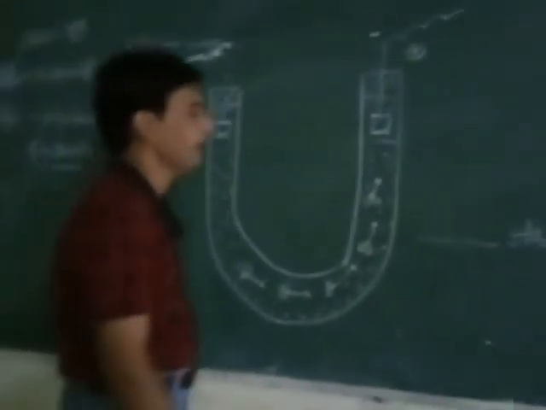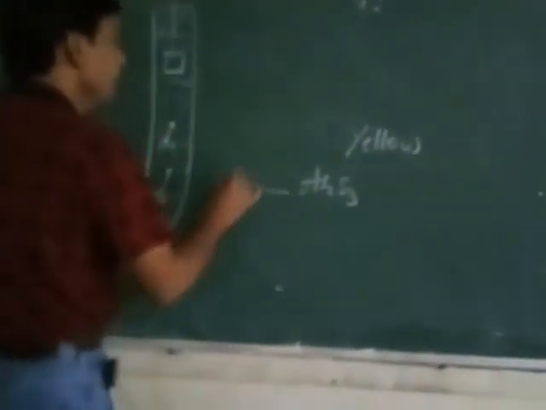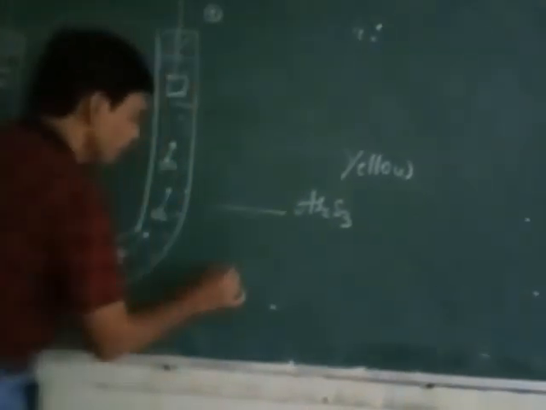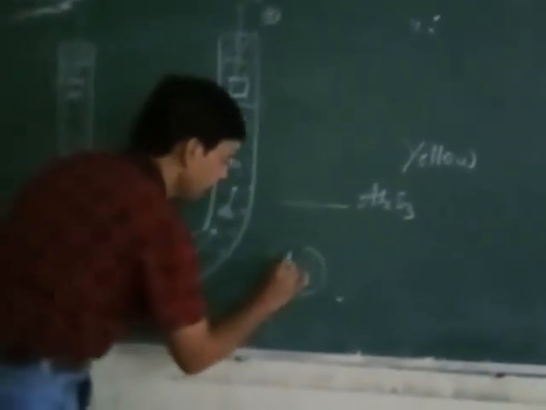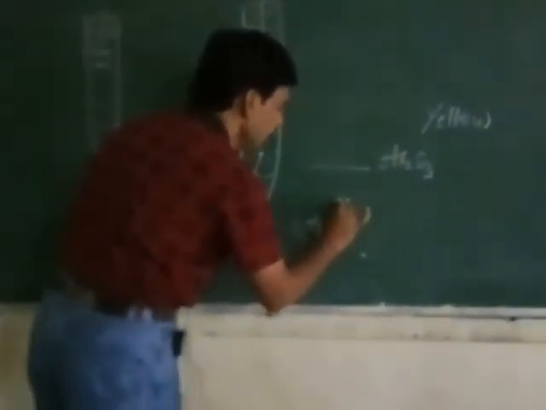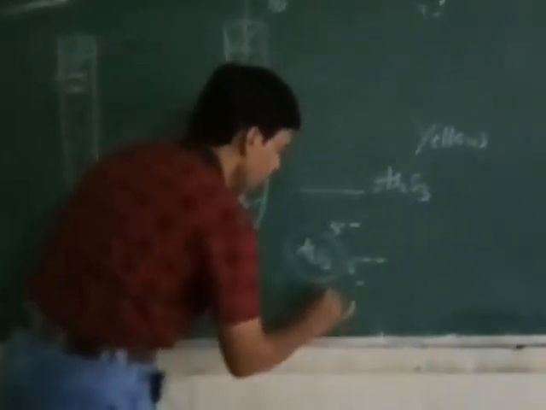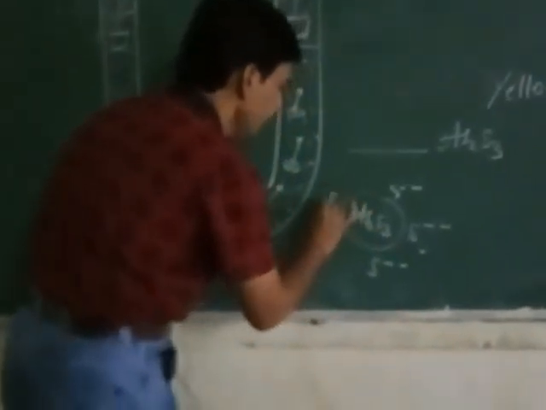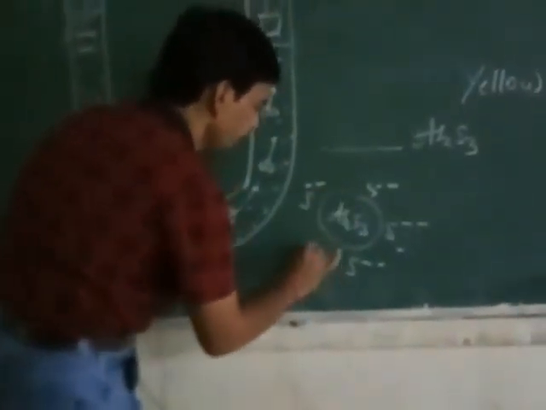When arsenic sulfide moves toward the positive electrode, definitely it carries a negative charge due to adsorbed sulfide ions on its surface.